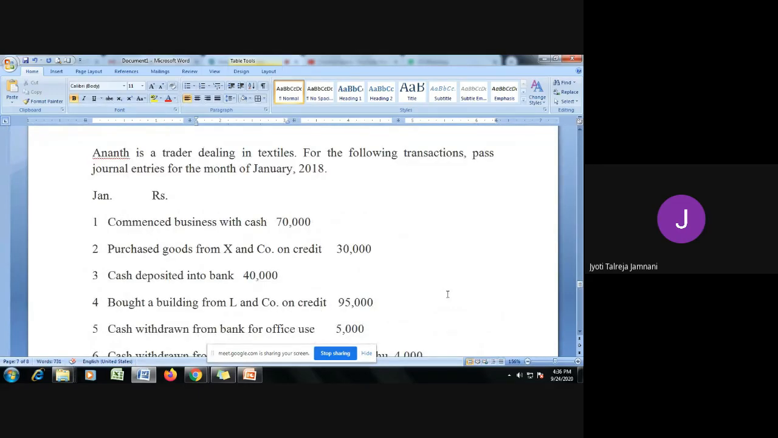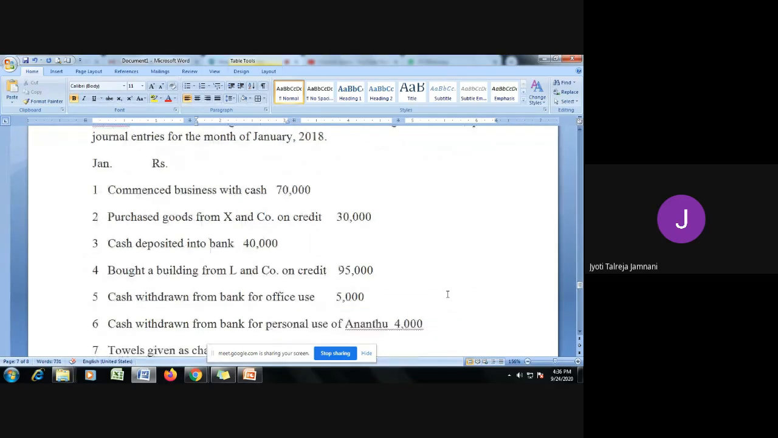Anand is a trader dealing in textile. For the following transactions, you have to pass the journal entries. So, commenced business with cash rupees 70,000. As I had told earlier, we first identify the two accounts. So which are the two accounts here? The first itself says it is cash. Then the second account is capital, because we cannot use the owner's name in the business. So I cannot say Anand's account. Anand is the owner, so we will treat his contribution as capital.